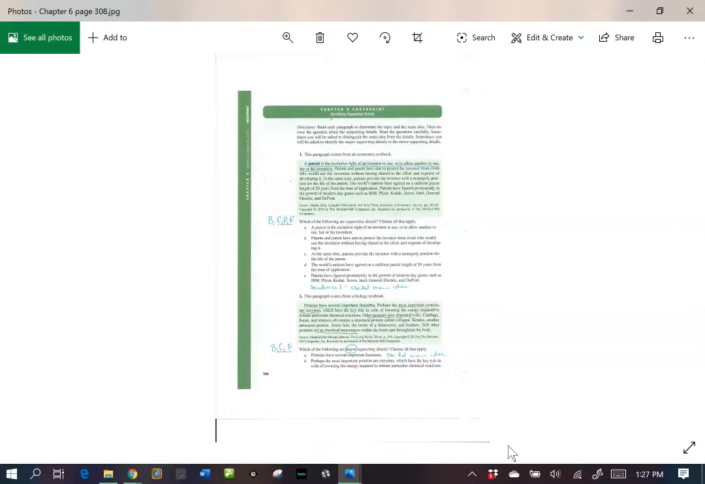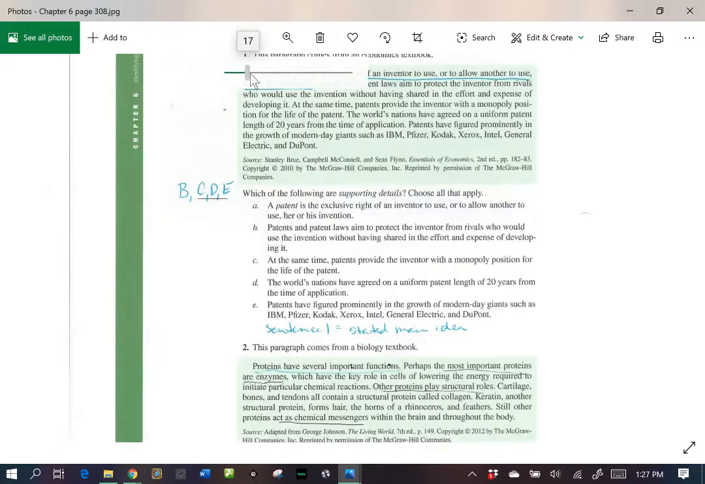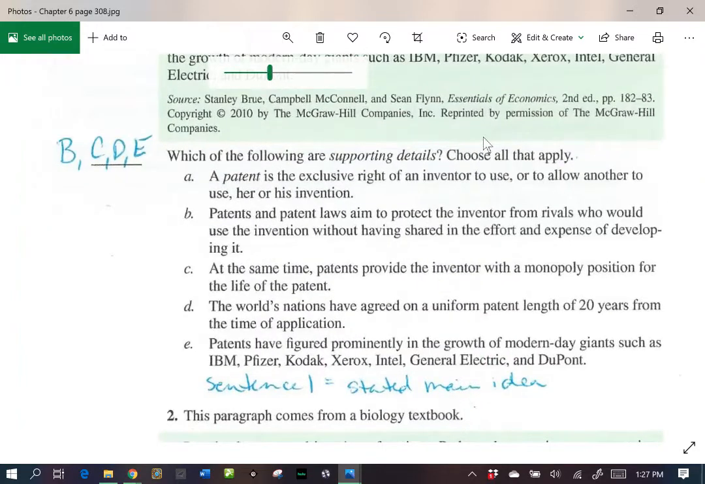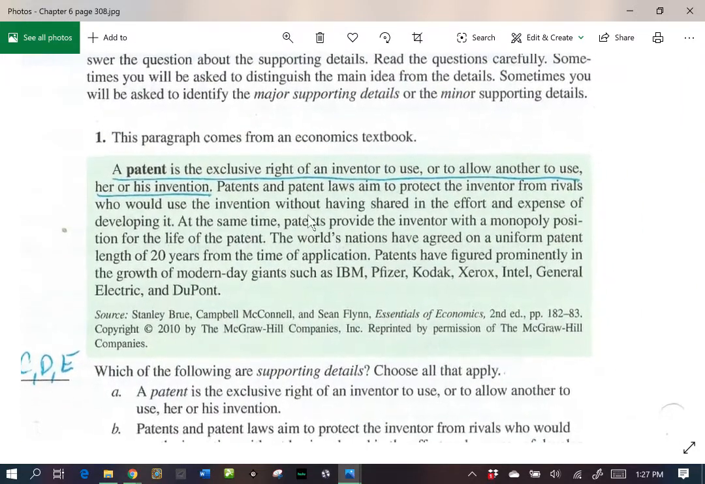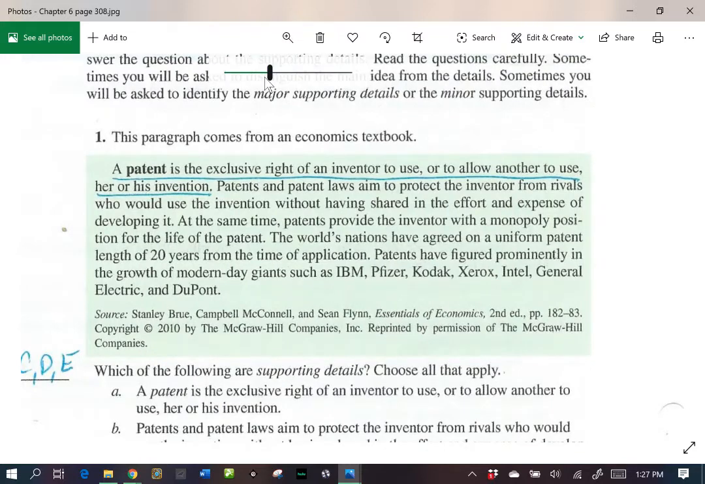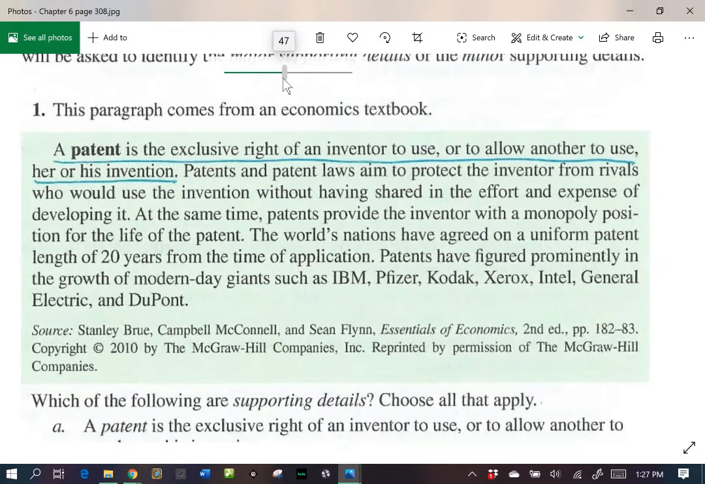Hi everyone. Let's get started with Chapter 6, the Green Checkpoint Exercise. These are on pages 308 to 310 of your textbook. All right, so number 1 is from an economics textbook.